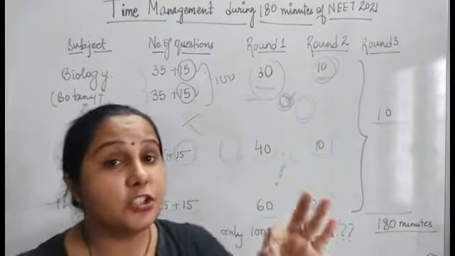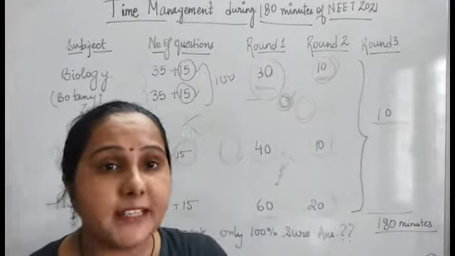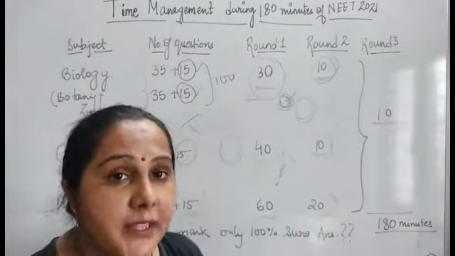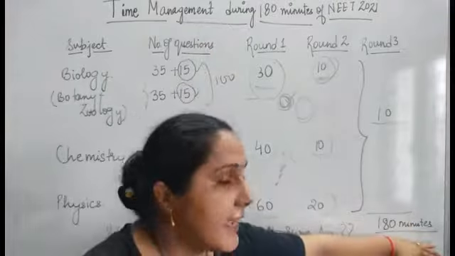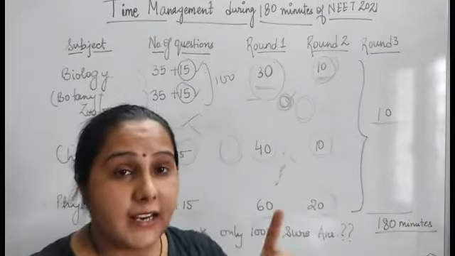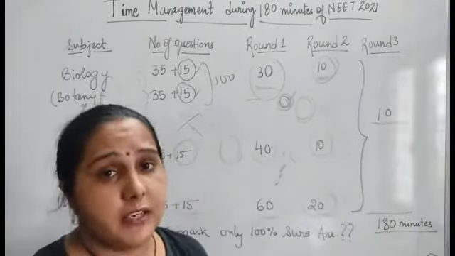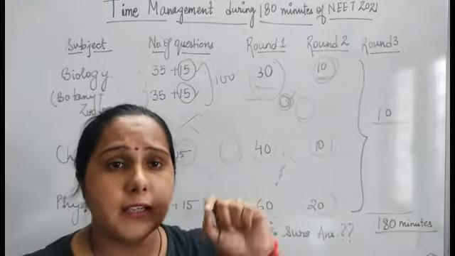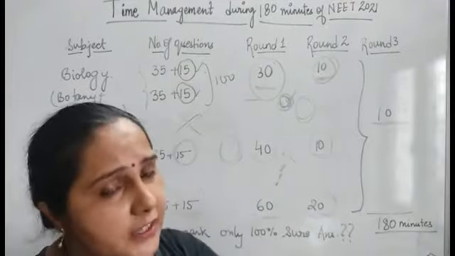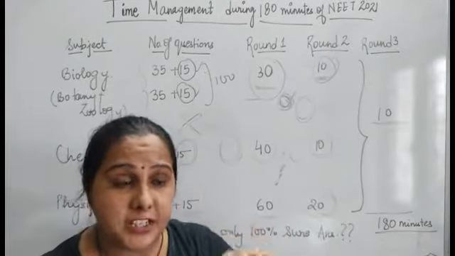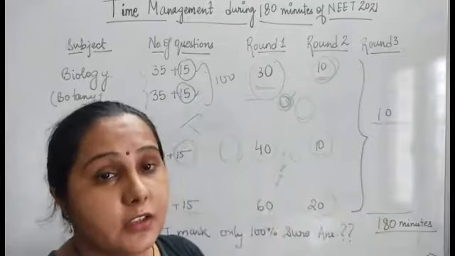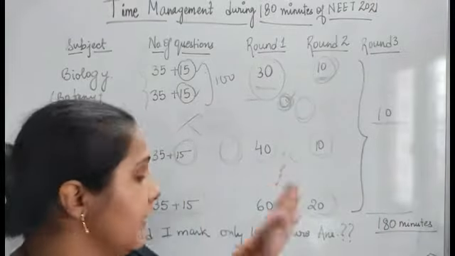If you follow this strategy, you will not miss your paper. You will complete the paper well within time. You will be able to revise well within time, right? And this completes the entire slot of 180 minutes. Okay, another thing, it is the safest to keep marking the bubbles in OMR as and when you are doing your question paper, because that really prevents a lot of pressure in the end, and it really prevents a lot of mistakes that can happen in the end.